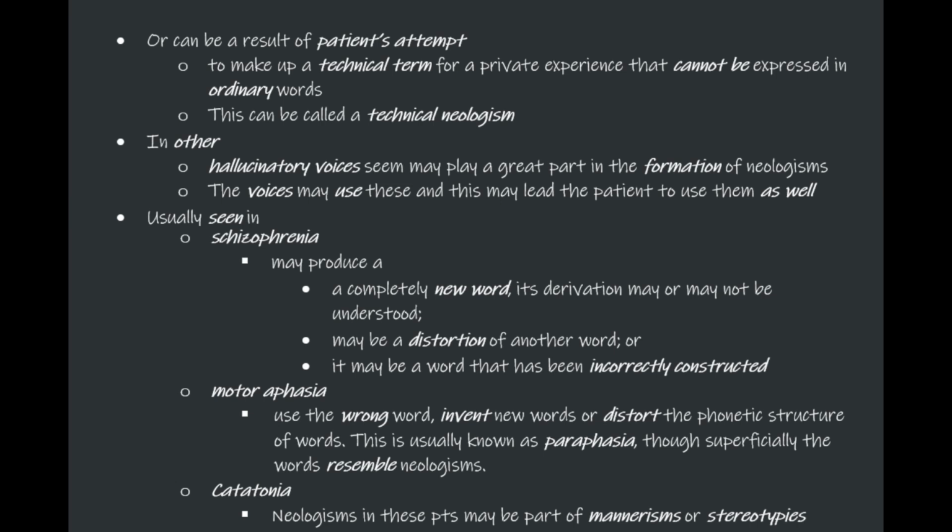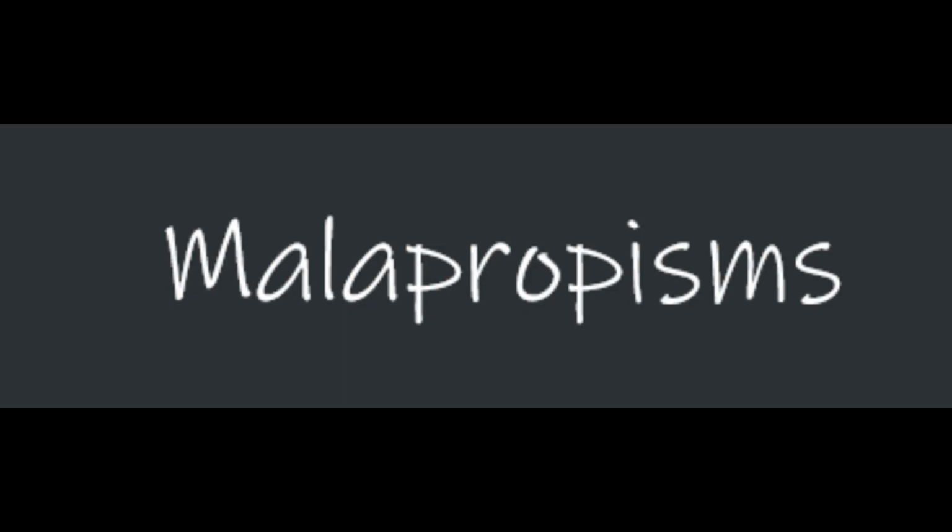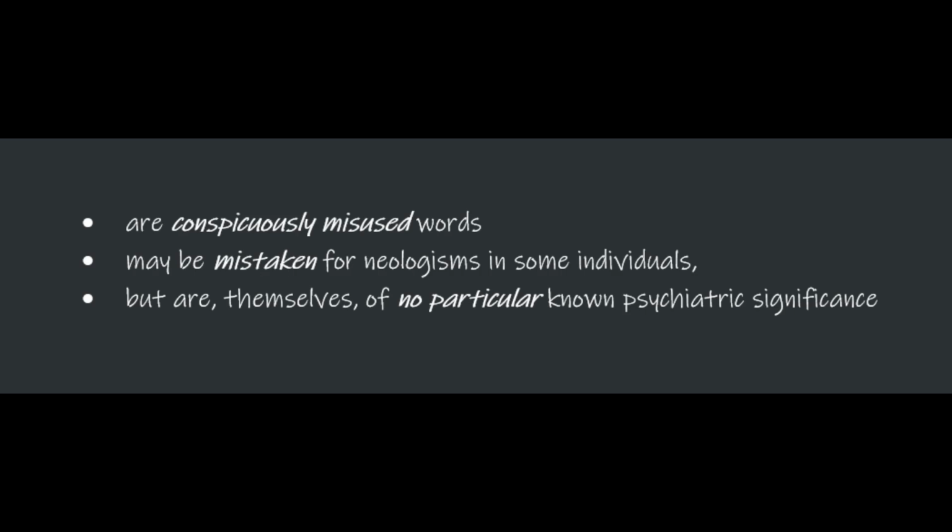Neologisms are usually seen in schizophrenia, in which the patient may produce a completely new word. Its derivation may or may not be understood, it may be a distortion of another word, or it may be a word that has been incorrectly constructed. In motor aphasia, these are actually paraphasias, which might resemble neologisms. In catatonic patients, neologisms may be a part of mannerisms or stereotypies. Malapropisms are consciously misused words, may be mistaken for neologisms in some individuals, but are themselves of no particular known psychiatric importance.